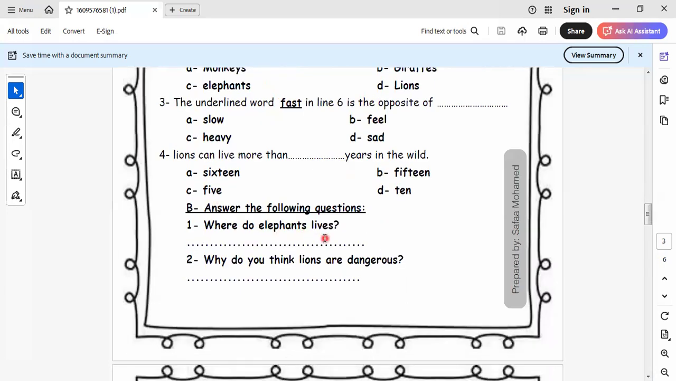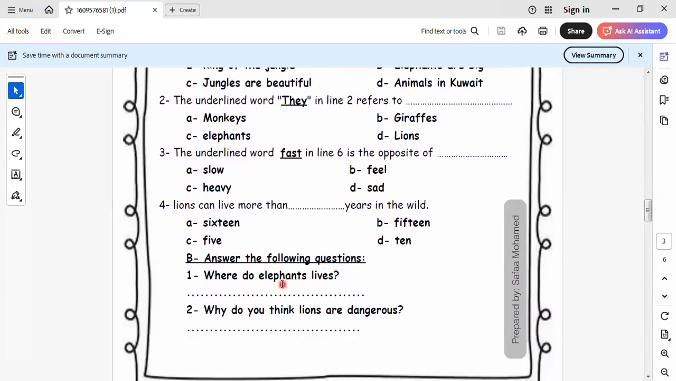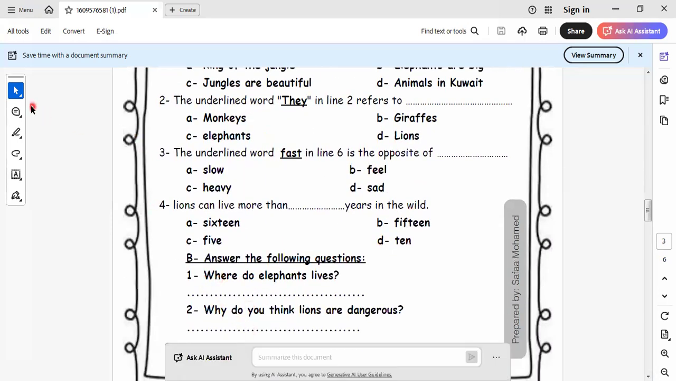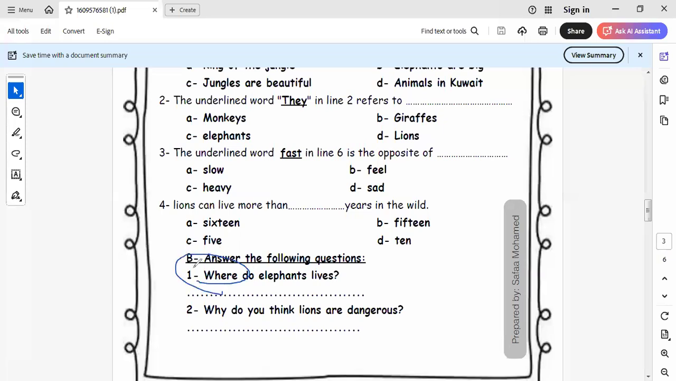Where do elephants live? So here I talk about the elephants. So here the place. What does it ask about? It asks about the place, as we know. When we answer, we must know what these keywords refer to. Where refers to the place. Why refers to the reason. So the answer will be either because or to. Both are the replying of why.